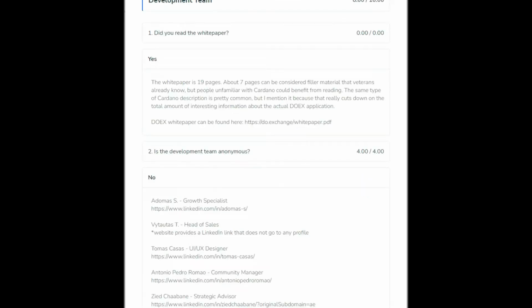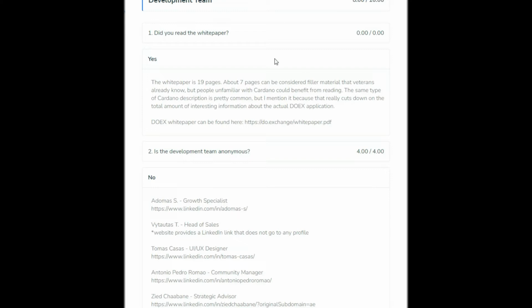Did you read the white paper? I sure did. The white paper's not bad. For veterans, it's got a good amount of information describing Cardano and AMMs that are consistent on many white papers. Overall, it's 19 pages, but about 7 pages of it is fluff.